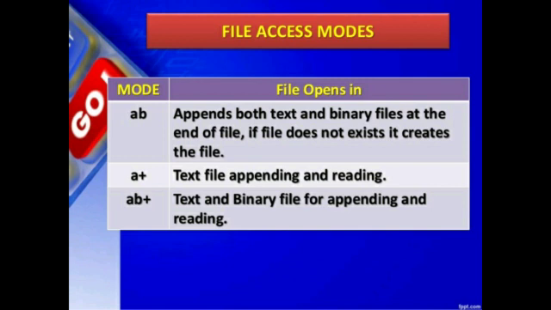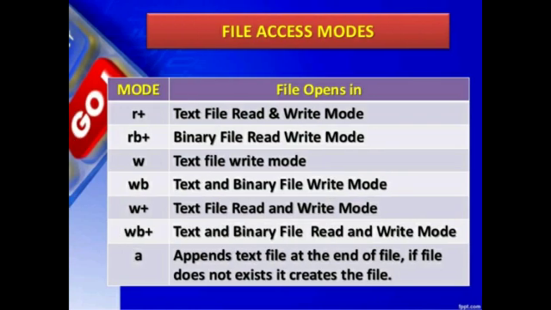R is for simply reading a text file, RB for reading a binary file, R plus for reading and writing in a text file, RB plus for reading and writing in a binary file. W is for writing only, the writing-only access mode for a text file. W plus is for writing and reading in a text file. WB means what? WB is the write mode for text and binary files. WB plus is the read and write mode for text and binary files.